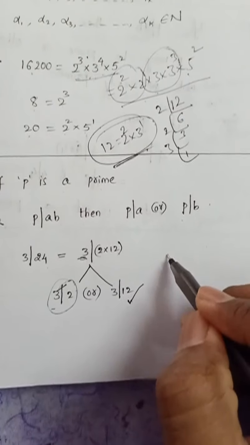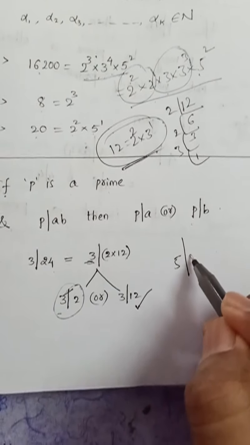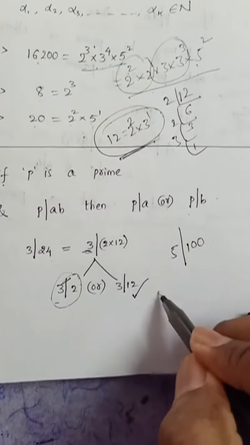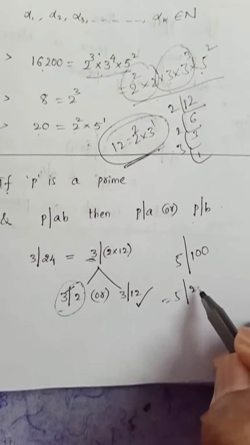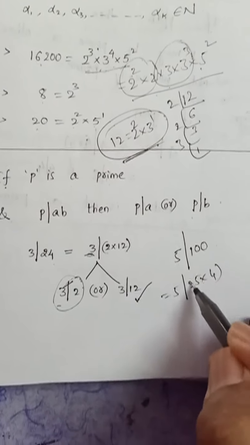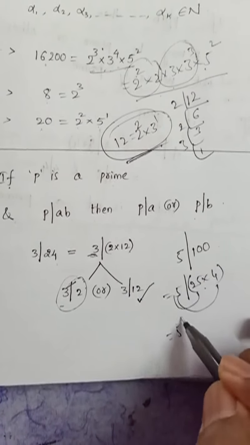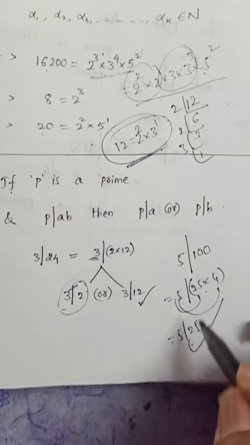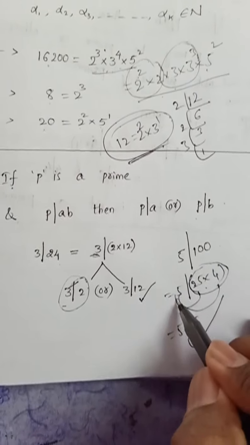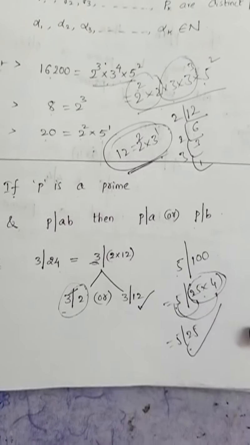Suppose 5 is a prime number and 5 divides 100. If you write 100 as a product of 25 and 4, then 5 divides either 25 or 4, which is true. Yes, 5 divides 25. One of the two numbers must be divisible by 5 whenever it is a prime number.